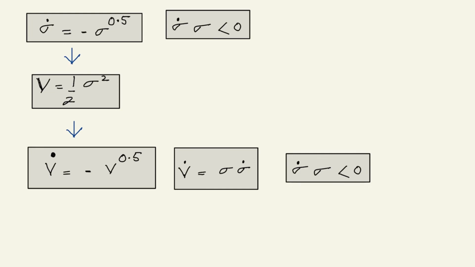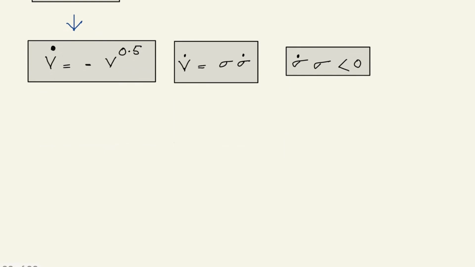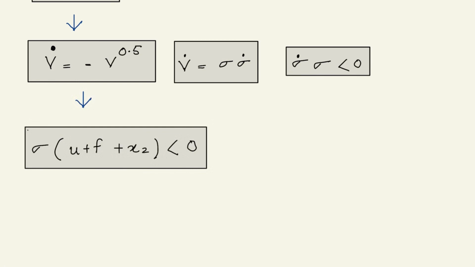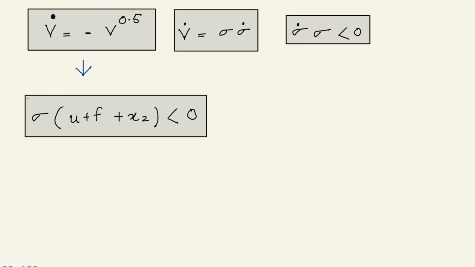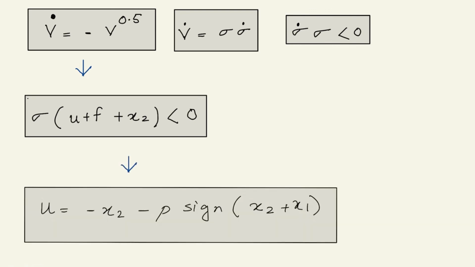Our main aim is to find the control input u. So with all these conditions and equations, once we put the values for sigma dot, we found that u has to take care of three things. One, to counter the x2, so minus x2. Next, change its sign as the sigma changes. And the third one is to do these things in presence of disturbance. Thus we found out u equal to minus x2 minus rho sign of x2 plus x1.